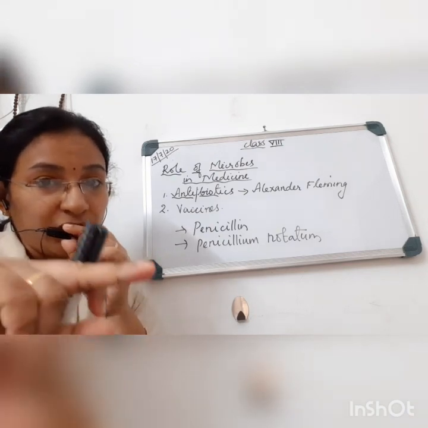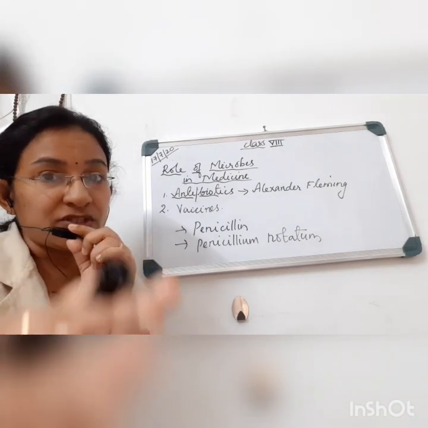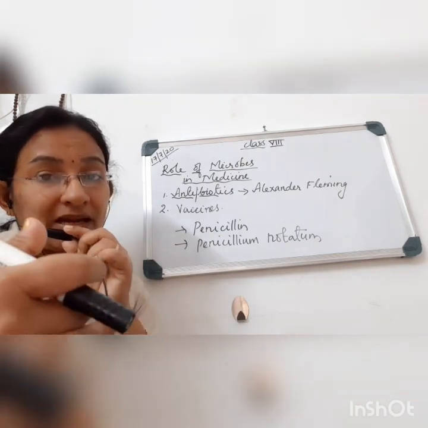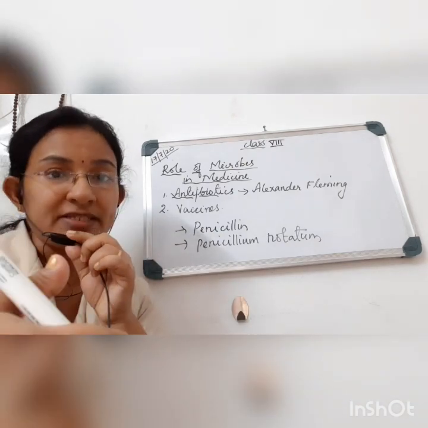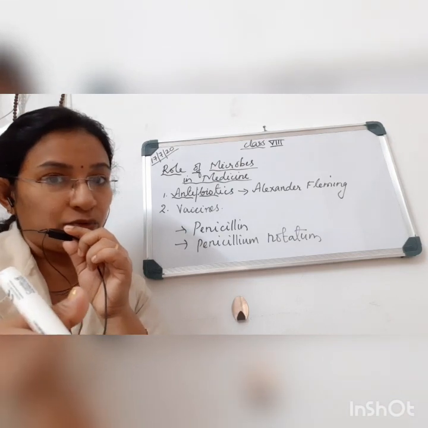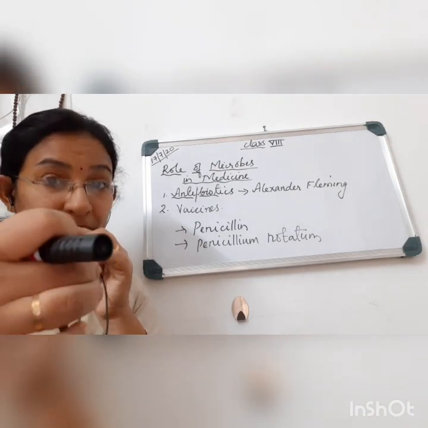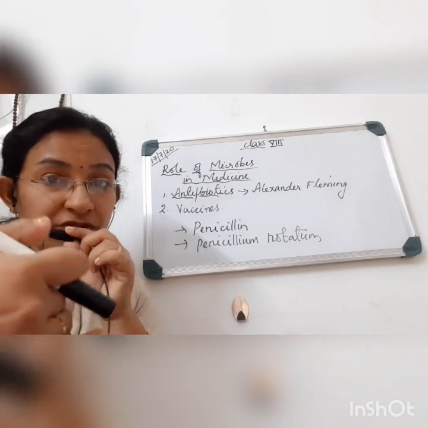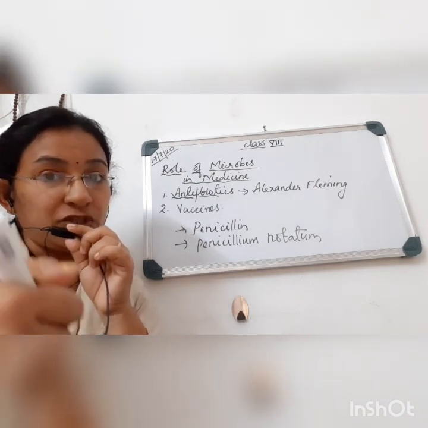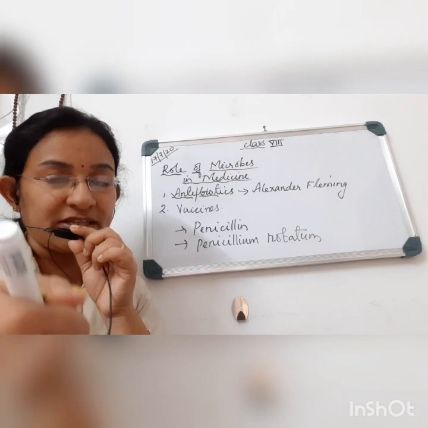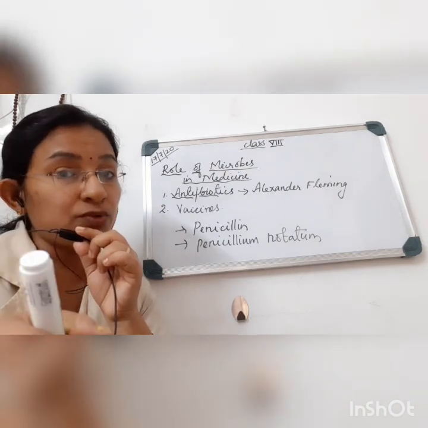A pathogen is something which causes a disease. For example, it can be a bacteria, a virus, or any other microbe. So we are taking a very mild amount of this pathogen and introducing it into our body, into our blood, in the form of injections. Now, what is going to happen in the body?